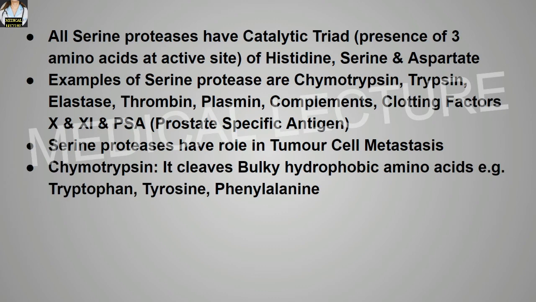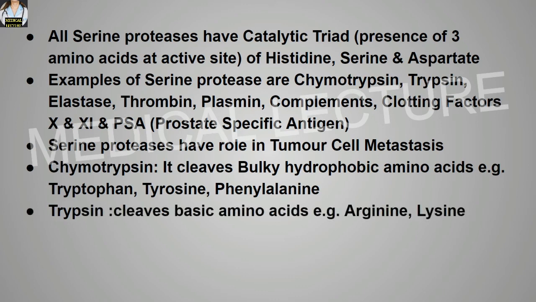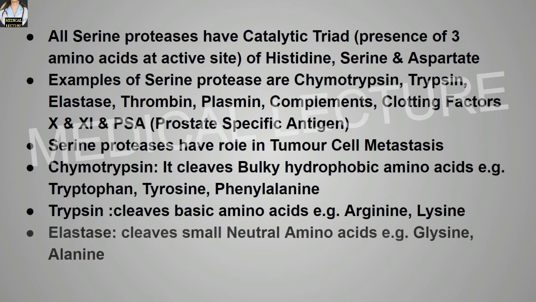Chymotrypsin cleaves bulky hydrophobic amino acids, for example tryptophan, tyrosine, phenylalanine. Trypsin cleaves basic amino acids, for example arginine, lysine. Elastase cleaves small neutral amino acids, for example glycine, alanine.